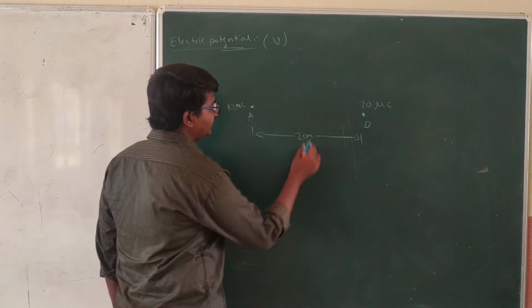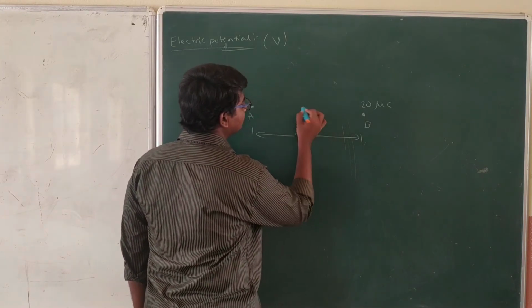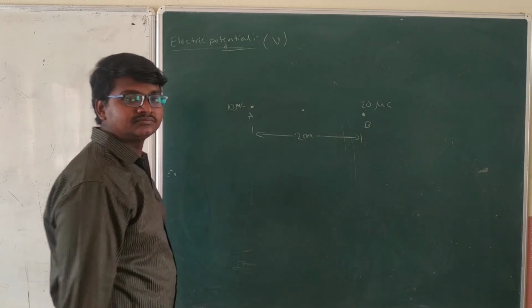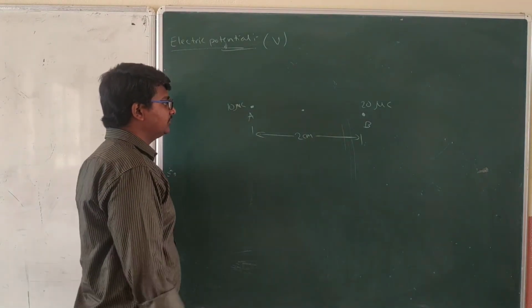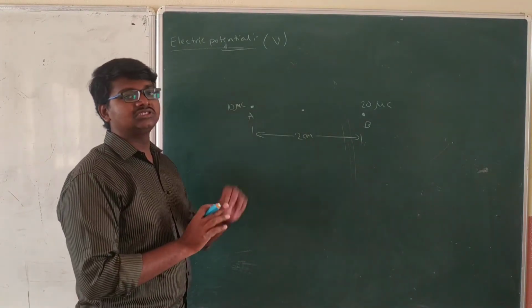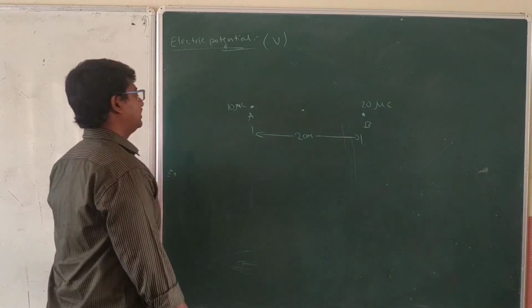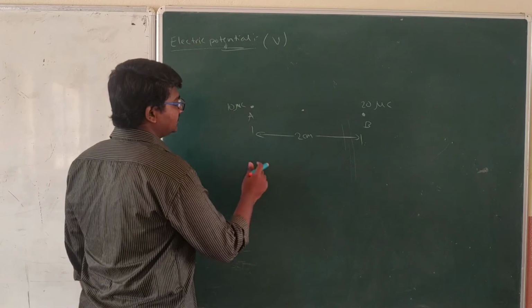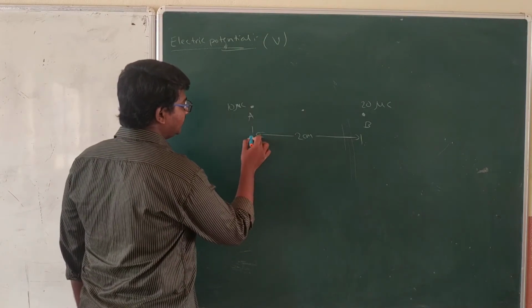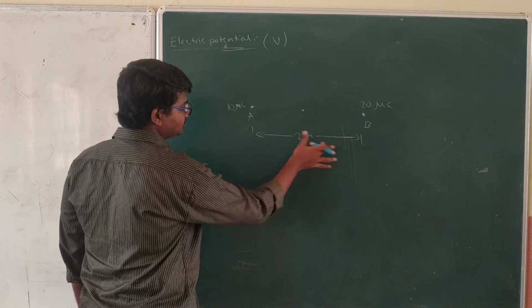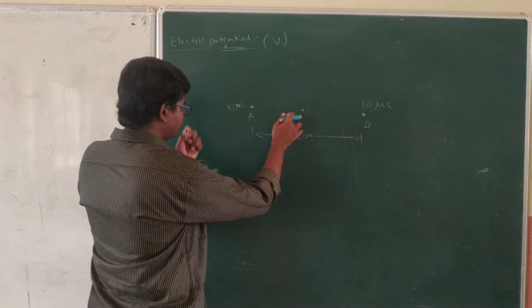Now we have to find the potential at its central point, the potential at its central point due to both of the charges. Right? How can we do it? Simply, from here to here we know the distance is 2 cm, so at the central point, it will be 1 cm.